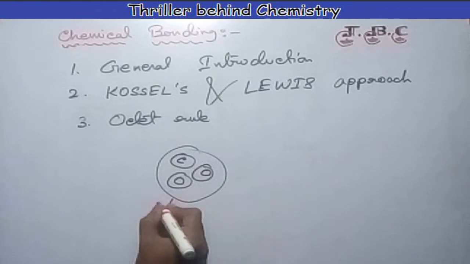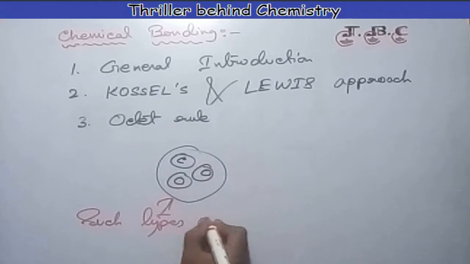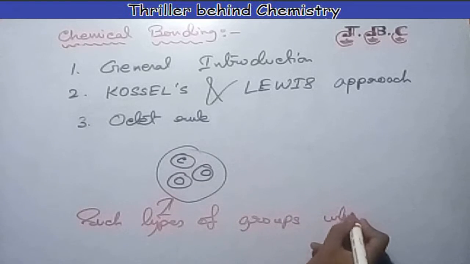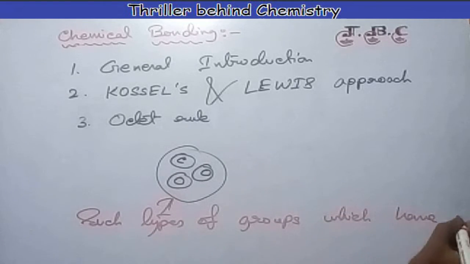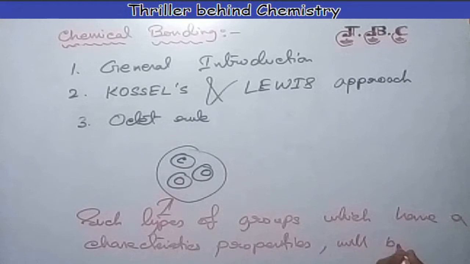So such types of groups which have characteristic properties will be called a molecule.